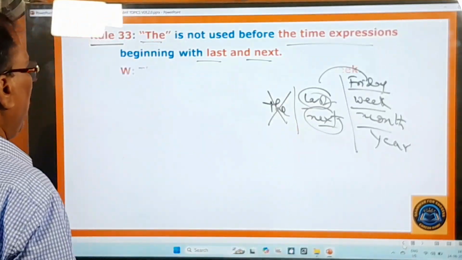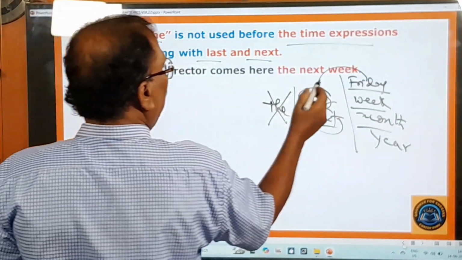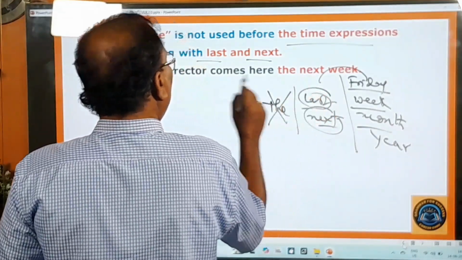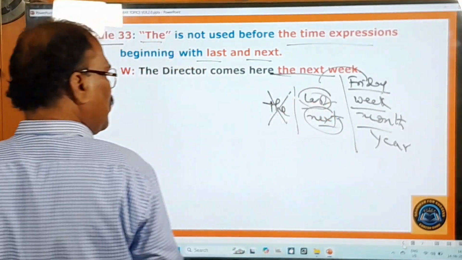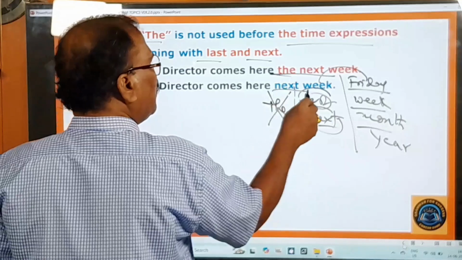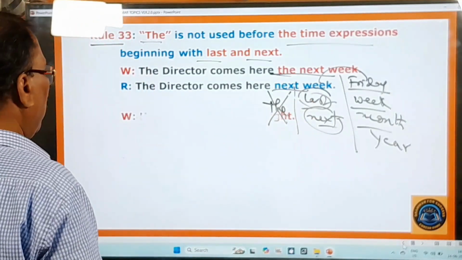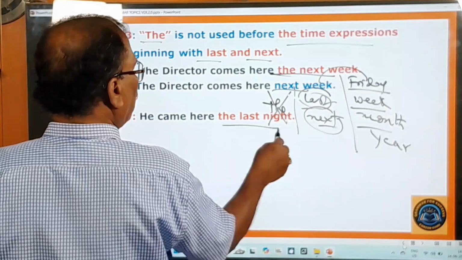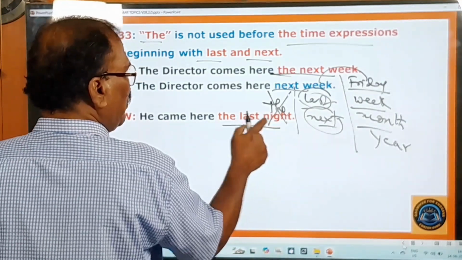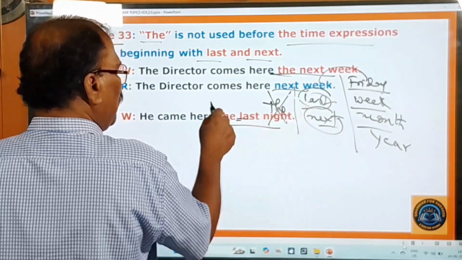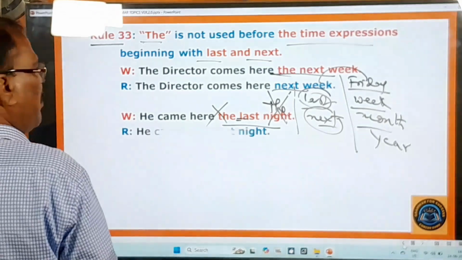For example, you pay attention. The director comes here the next week. So here the next week is wrong. What should you say then? The director comes here next week. Next week itself is enough. Why saying the next week? Right. And here, he came here the last night. So night is the time expression and the last is used here, and then you should not use the here. So he came here last night.